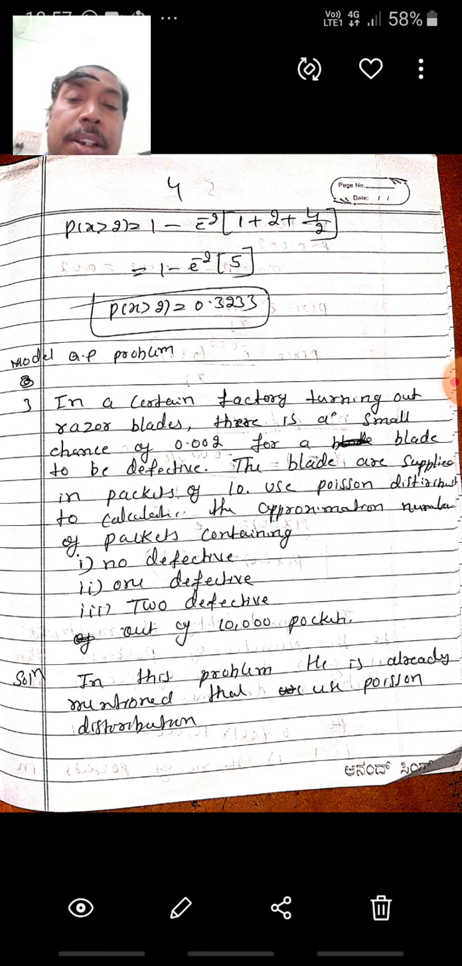Okay, next I want to find one more problem. In a certain factory turning out razor blades, there is a small chance of 0.002 for a blade to be defective. The blades are supplied in packets of 10, meaning each packet contains only 10 blades. Using Poisson distribution, calculate the approximate number of packets containing no defective, 1 defective, 2 defective out of 10,000 packets. The problem itself mentions that we use the Poisson distribution.